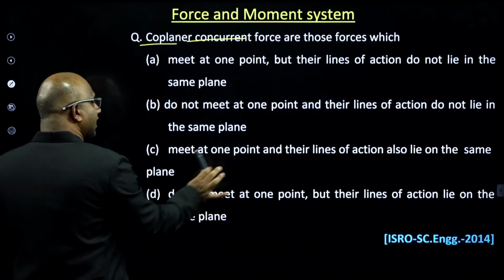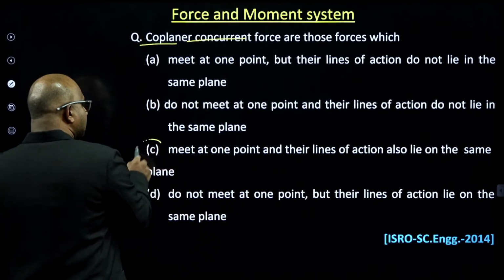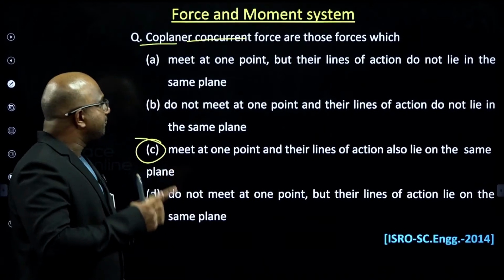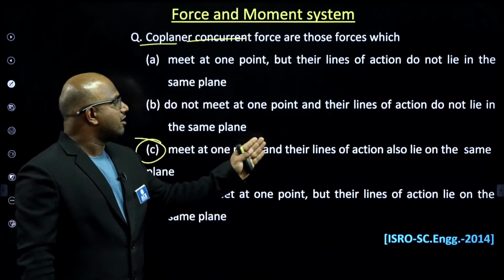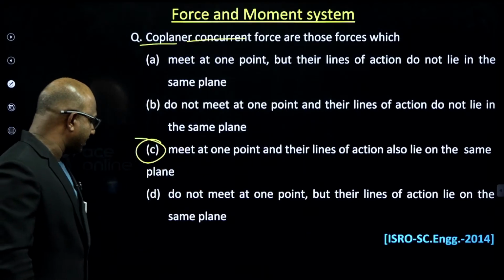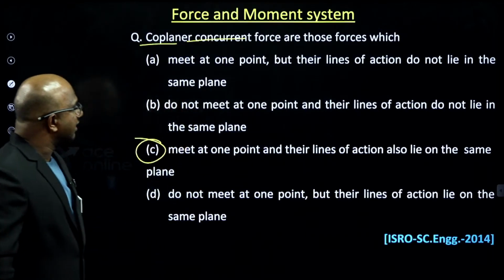See here, I can write. The answer is option C. They meet at one point, because as mentioned, concurrent means meeting at one point, and the line of action also lies on the same plane itself. I hope this is clear, guys.